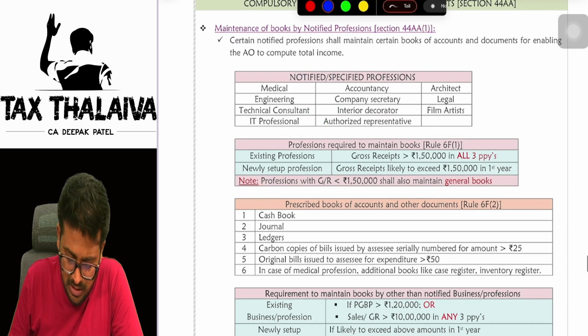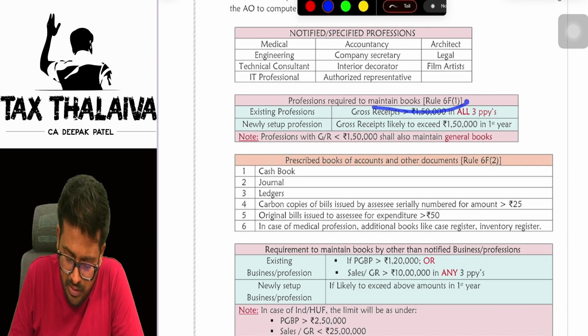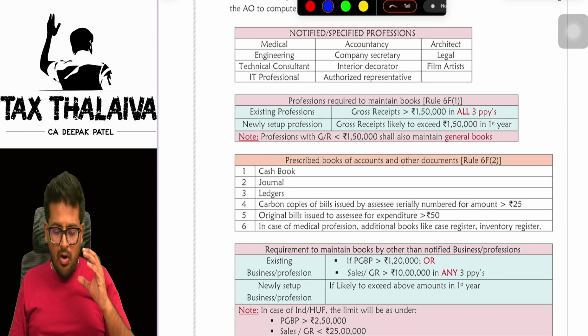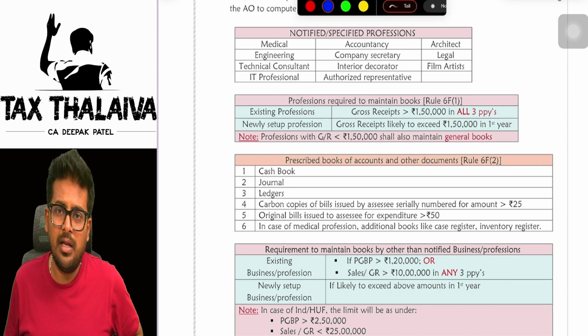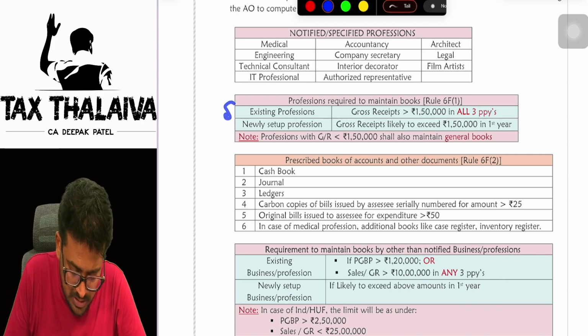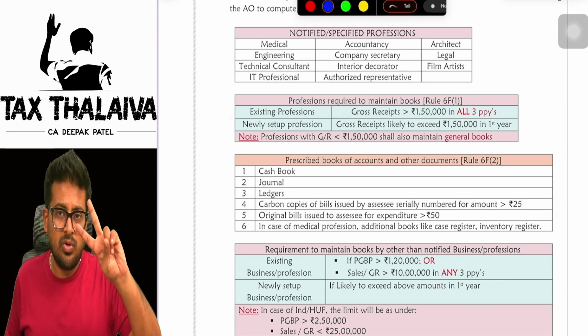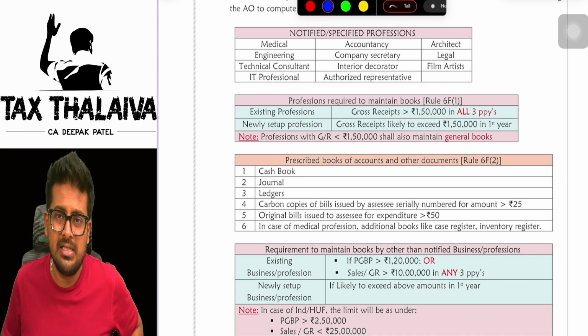You can have a look and just ignore. Professions required to maintain books of accounts. What books of accounts are required to be maintained, and who shall maintain books of accounts? Existing provisions and newly set up provisions. There are two kinds of provisions. Existing means it is already in existence.